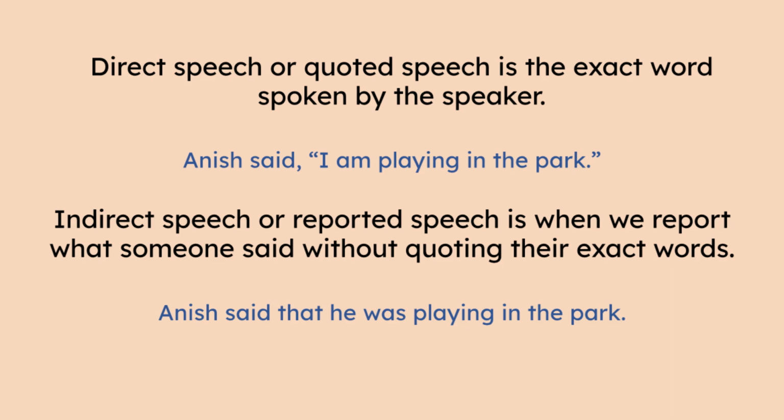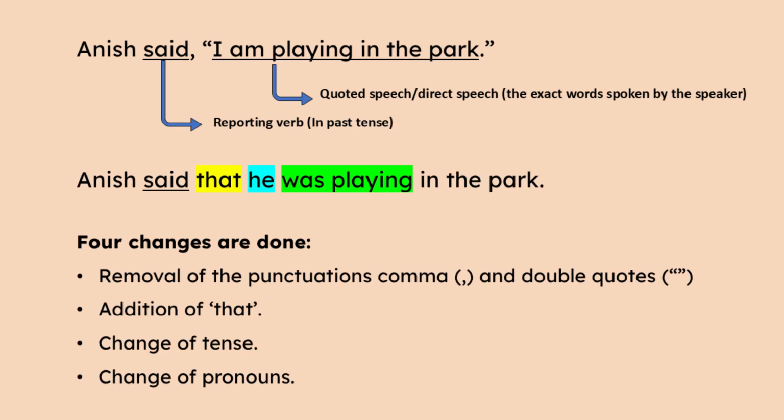Indirect speech or reported speech is when we report what someone said without quoting their exact words. For example, Anish said that he was playing in the park. So here, what Anish said is being reported by another person. So this is called indirect speech or reported speech. Let us now see how a direct speech is changed into an indirect speech.